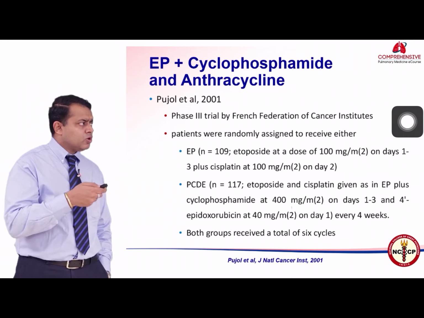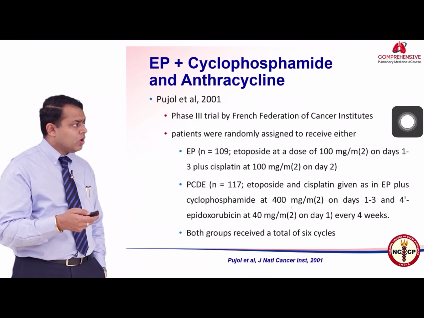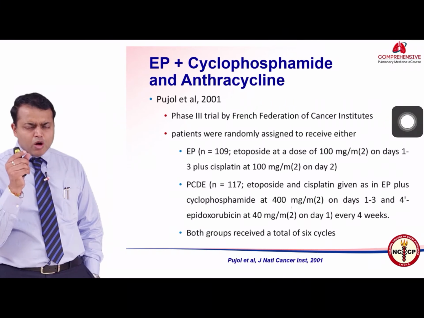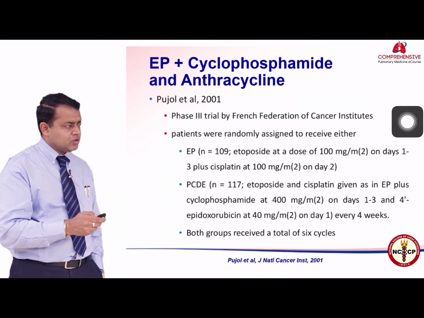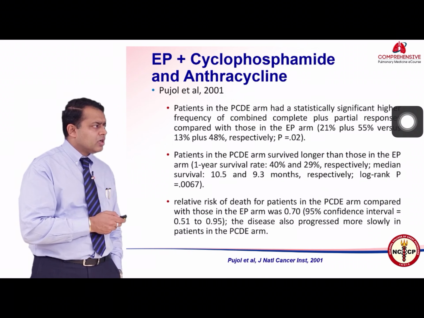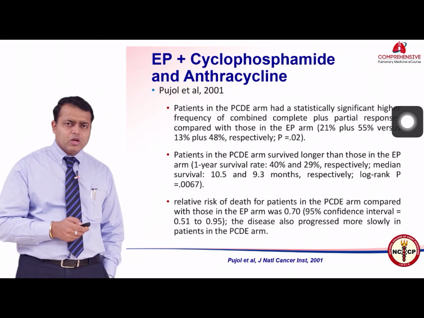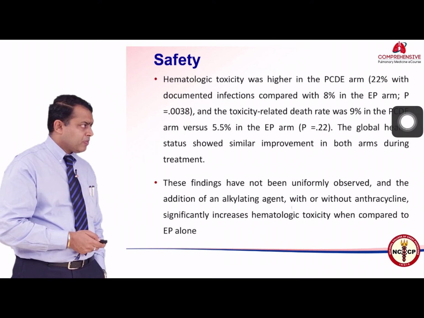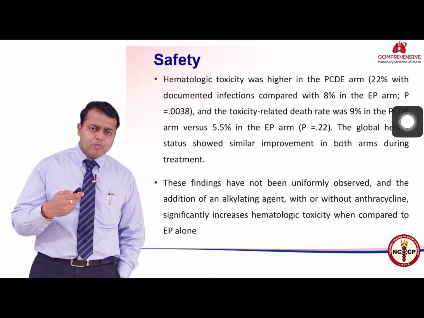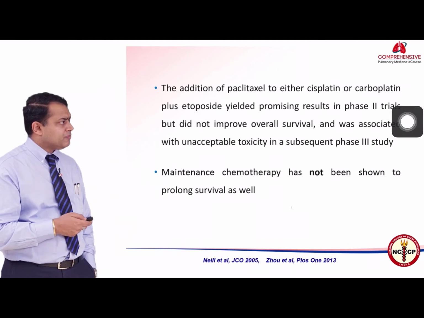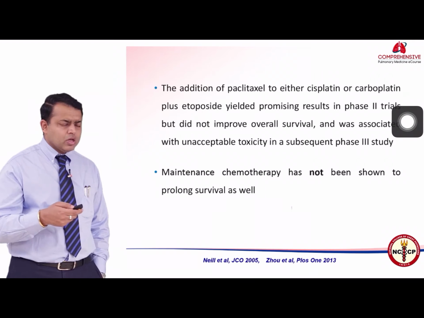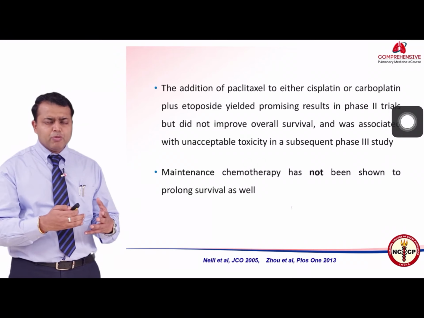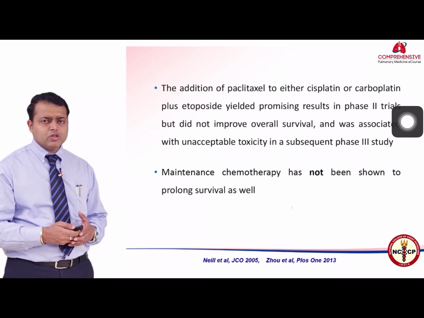Another regimen which includes cyclophosphamide and anthracyclines along with EP shows better response rates, better progression-free survival, and a small improvement in overall survival, but with a lot of toxicities. So these are not suggested standards of care, because for small improvements we can't expose a lot of patients to increased toxicity. Safety becomes a concern whenever you are using more chemotherapeutic agents upfront, and multi-agent chemotherapy with more than 2 agents is not a standard of care.